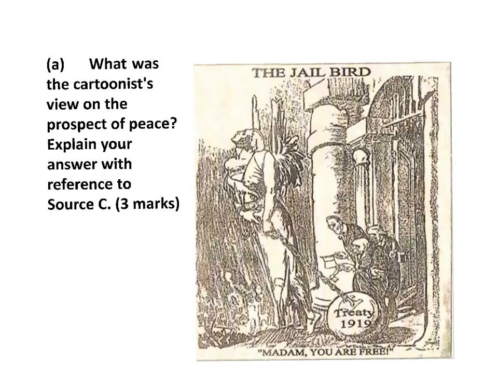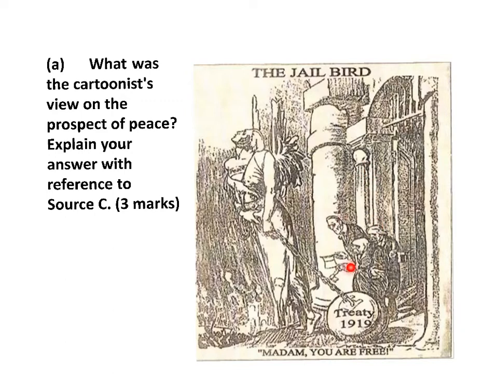Question A asks, what was the cartoonist's view on the prospect of peace? 畫家對和平嘅前景. Explain your answer with reference to source C. From the cartoon you can see a jailbird. Here, this is the jailbird, shackled by the treaty 1919. You can see she's tied by a train. It means that she is not really free.